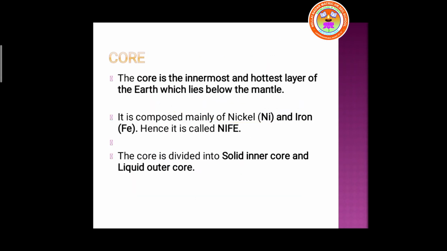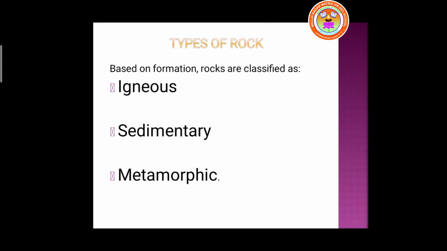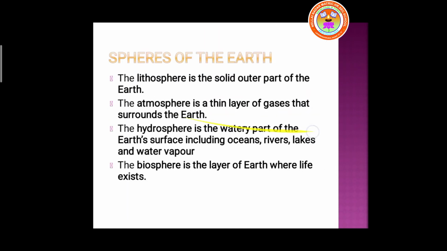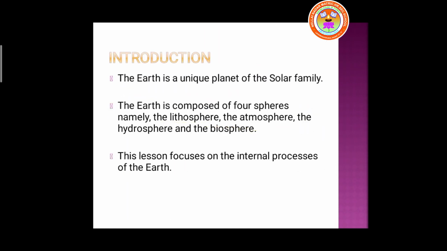First I'm going to give a small introduction about lithosphere, that is the endogenetic process. Please have a look at slide number 2. The Earth is a unique planet of the solar system, where it's different from other planets.